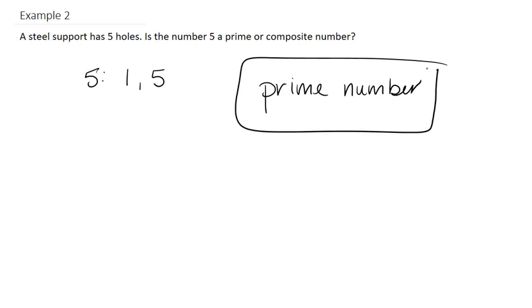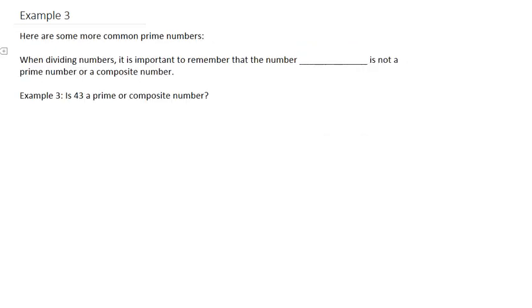Let's do another example. Example 3. But before that, let's go over some common prime numbers. So common prime numbers are 2, 3, 5, 7, 11, 13, 17, and 23. And when dividing numbers, it's important to remember that the number 1 is not a prime number or a composite number.